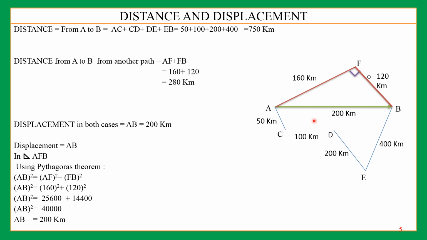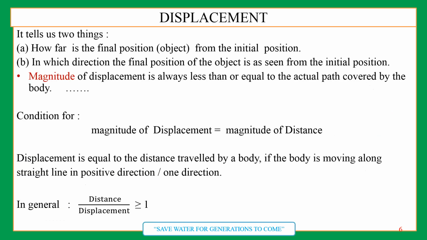So you can see the length of the path in both cases is different, but the total displacement from your house is how much? 200 kilometer. So in one example we have calculated this displacement and distance. So here mathematics plays a very important role in physics. So you have to improve your mathematics also.